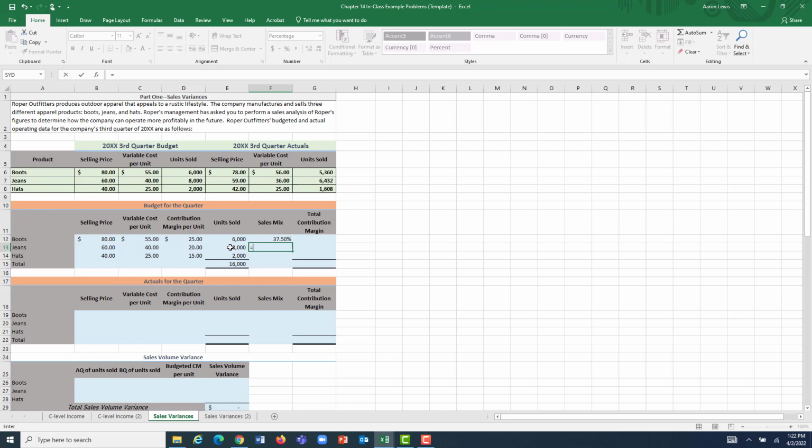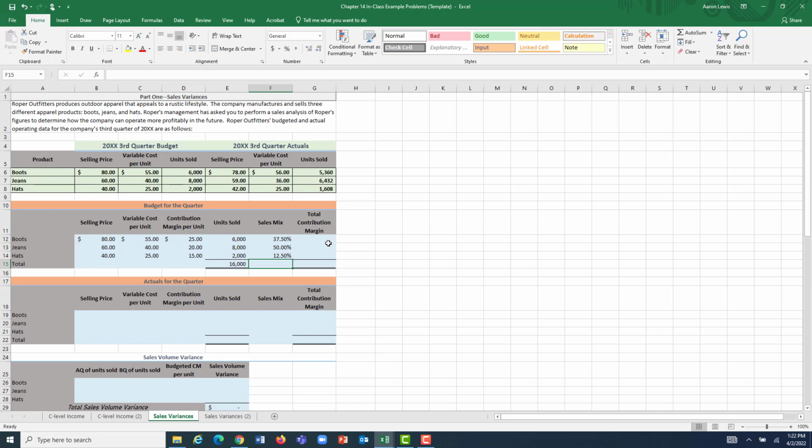For jeans, we thought that 8,000 out of the 16,000 units that we sold in total during the period were going to be jeans, or jeans were going to compose half our sales. And then for hats, 2,000 out of the 16,000 units we sold were expected to be hats. So hats were going to make up 12.5% of our apparel sales during the period.